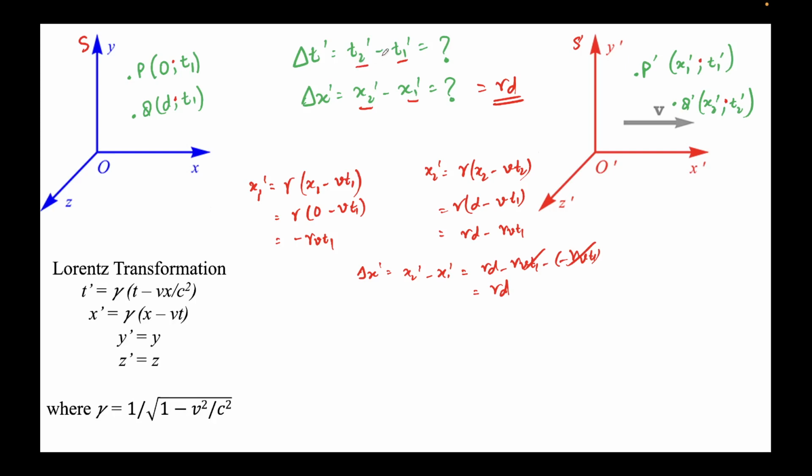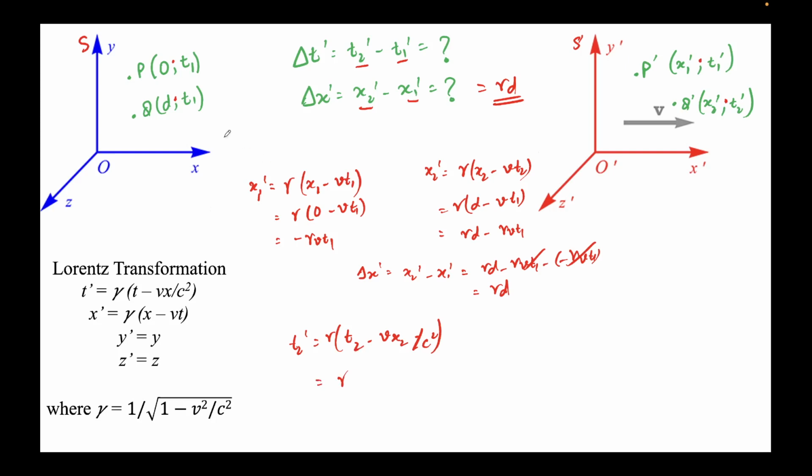Yeah, we are going to find t2 prime and t1 prime. So again I'll write the formula. T2 prime, this formula, will be gamma times t2 minus v x2 over c square.